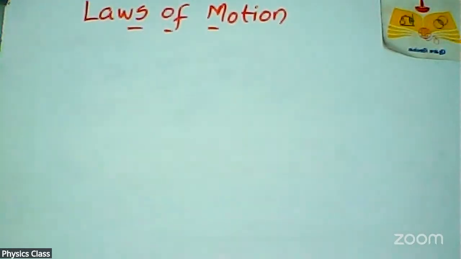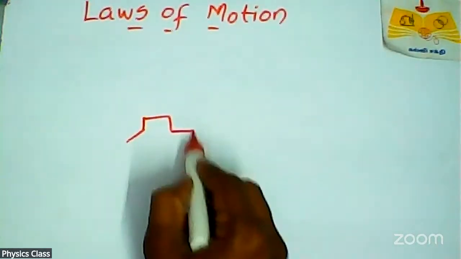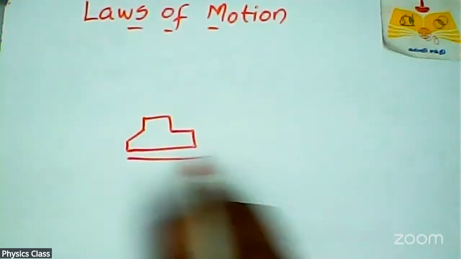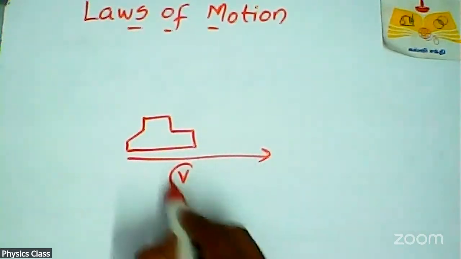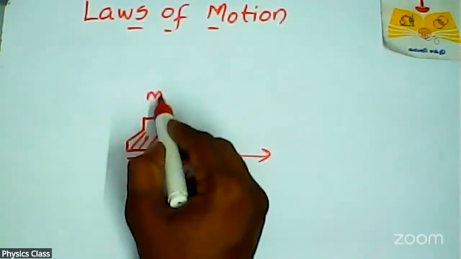Before that, suppose one vehicle, that is a car, is moving with some velocity. Already it has mass.